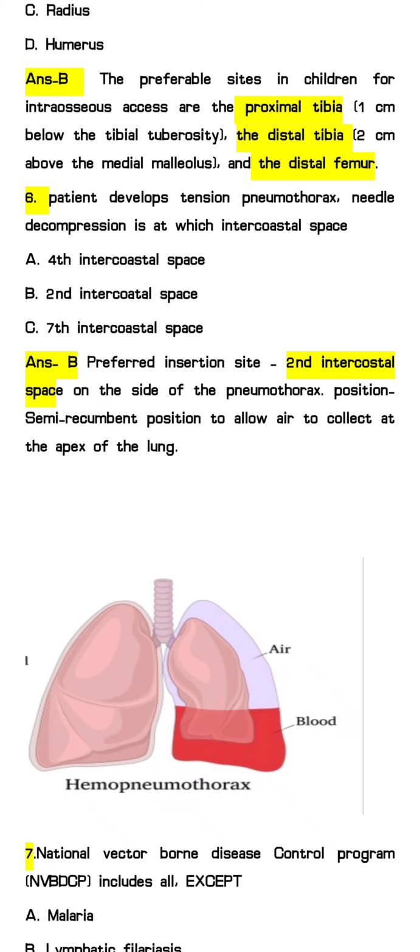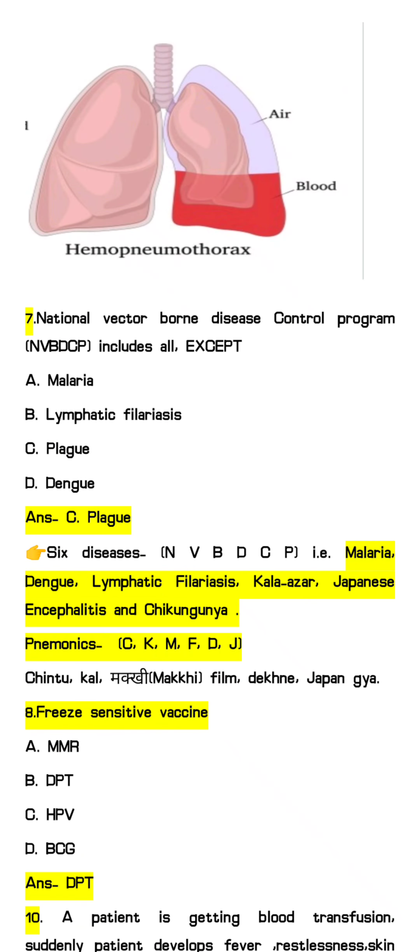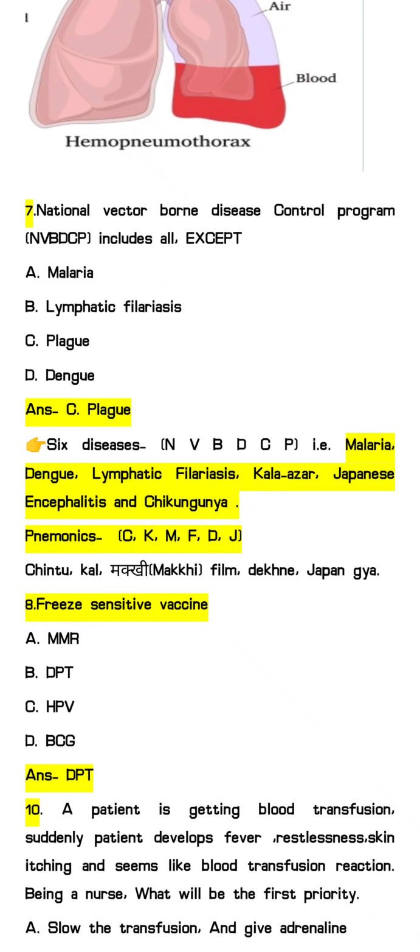Okay, next question, that is the seventh: national vector borne disease control program includes all except. Here you can see the options: malaria, lymphatic filariasis, plague, dengue. They have asked for the except, so except plague, everything is included in the national vector borne disease control program. As you can see, the program name contains 6 letters, so 6 diseases come under it.